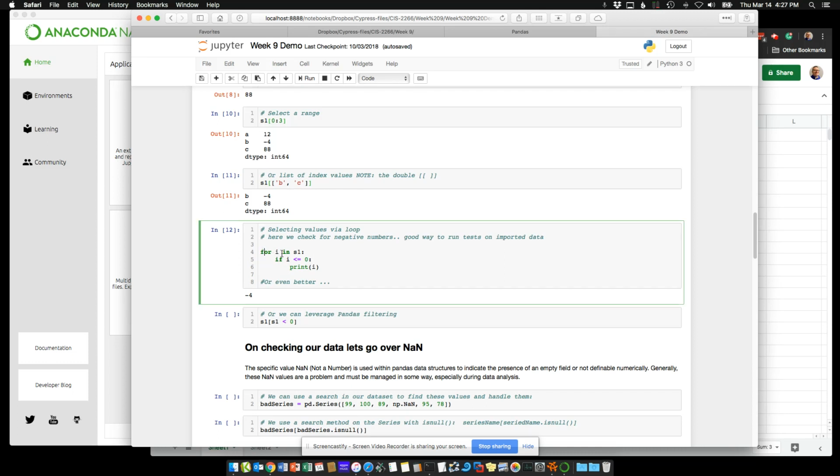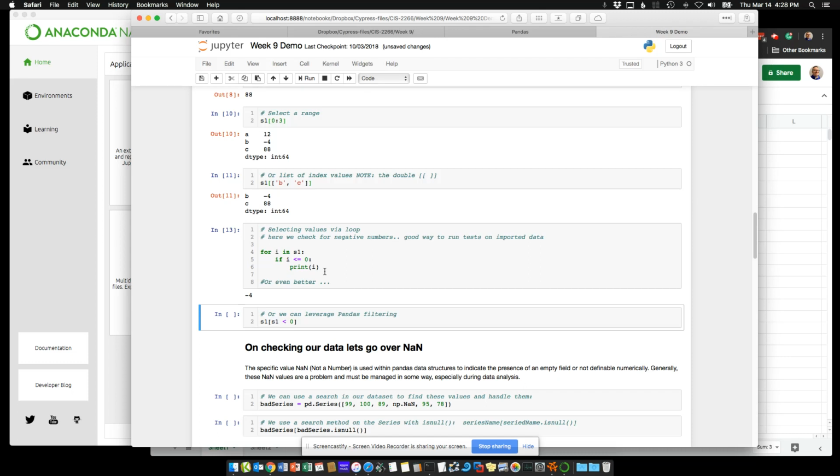In that case, we can actually loop through for i in S1, where i is less than or equal to 0, print i. So go through, loop through each one of these elements. And if it's less than or equal to 0, print it out. So we can write loops for this. Now, again, we did this for here. It's a great way to look over our data.